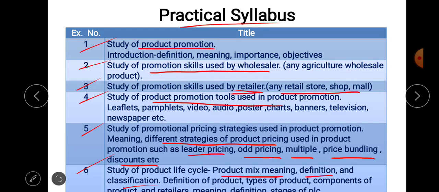And in this exercise we are going to discuss the definition of product, the different types of product, components of product and retails, its meaning, definition, and the different stages of the product life cycle in this sixth exercise.